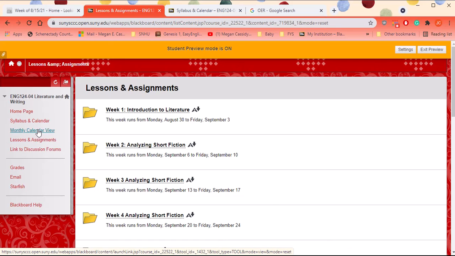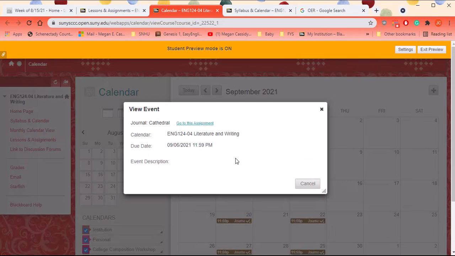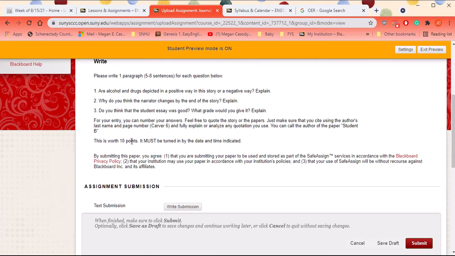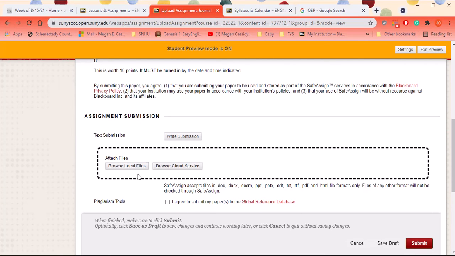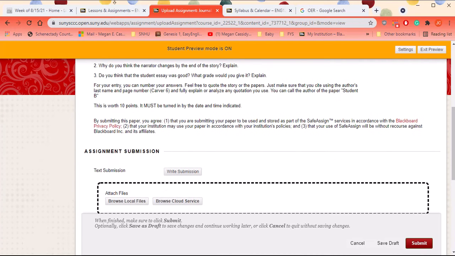In the monthly calendar view, I'll open that in a new tab for you. You can get to the assignments right from here. So if you already read Cathedral, you're ready to go, you can just click on the assignment and do the assignment, which we'll talk about in just a second.